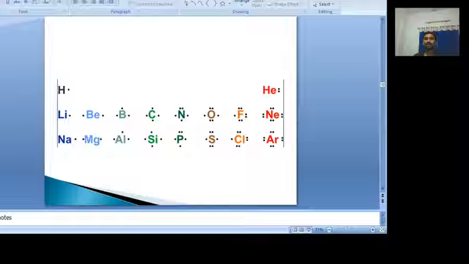And next comes lithium. The lithium electronic configuration is 1s2, 2s1. So the number of valency electrons present is only 1. So first you write the symbol of lithium and above that you write 1 dot. Like this we can also write for the rest of the elements: beryllium, boron, carbon, nitrogen. For example, let us see nitrogen. The electronic configuration is 1s2, 2s2, 2p3. In the valency shell, 5 valency electrons are present. Those 5 valency electrons you can represent with 5 dots. You can write the dots. So 1 dot is paired.